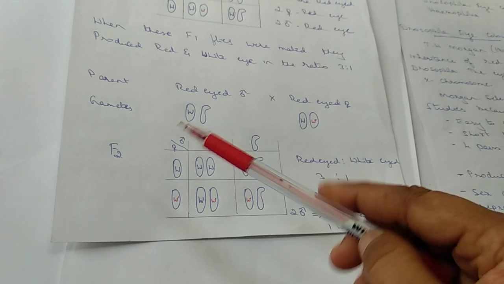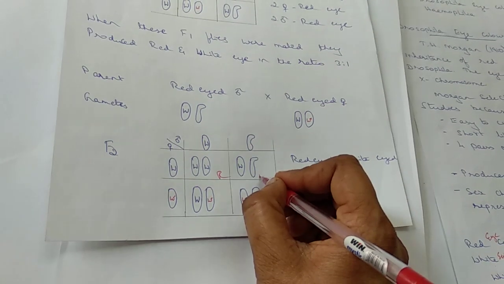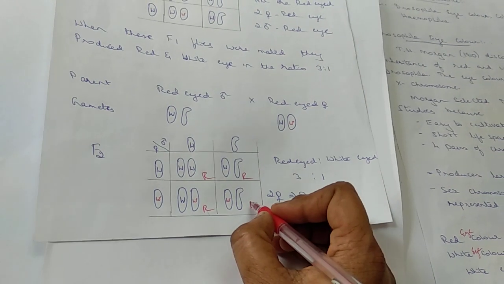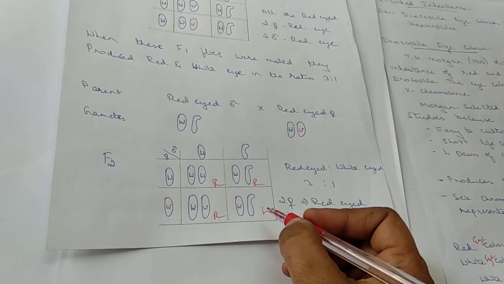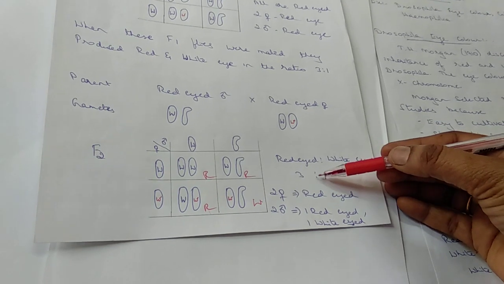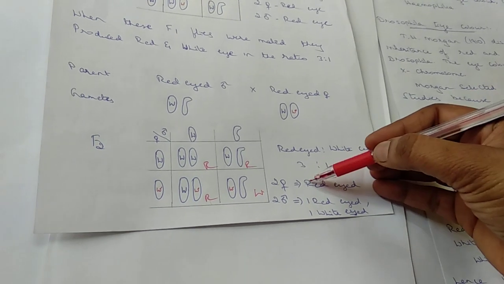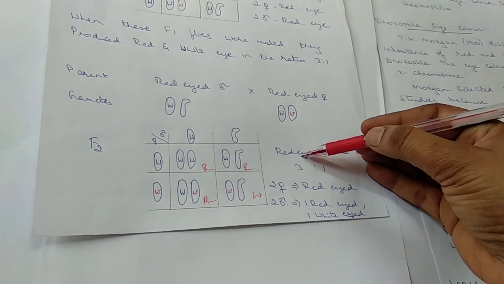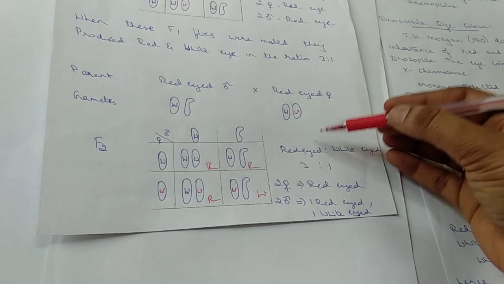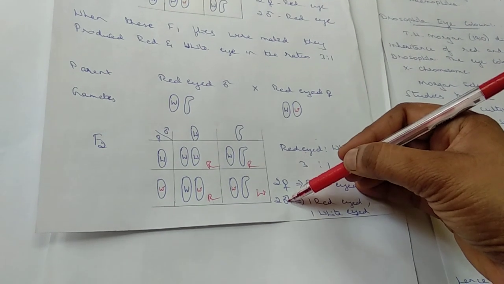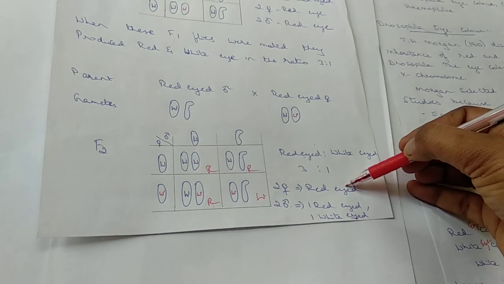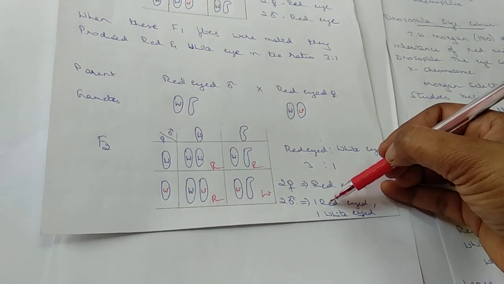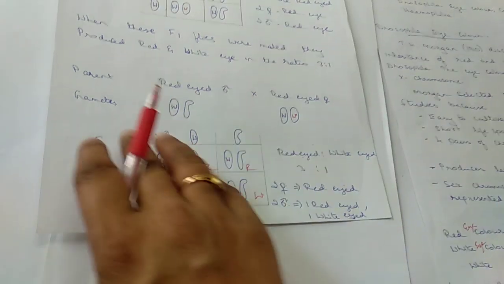So these three are going to be called the red eye condition, and this is called white eye, and it is in the male, and that is considered the 3:1 ratio. Here also you can observe there are 2 males and 2 females, but this is the phenotypic ratio. When you look at male and female separately, there are 2 females which represent red eye, and there are 2 males which represent 1 red eye and 1 white eye.